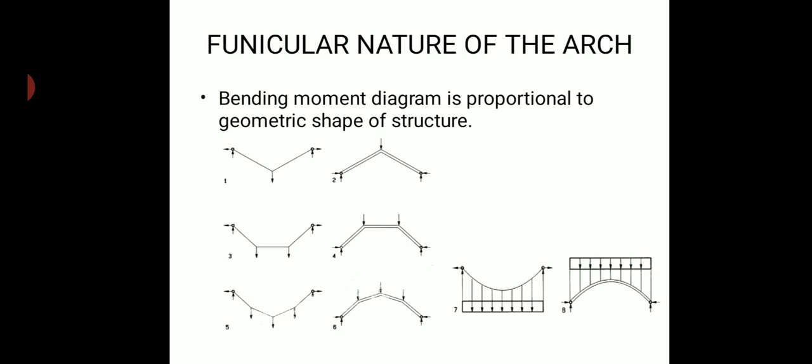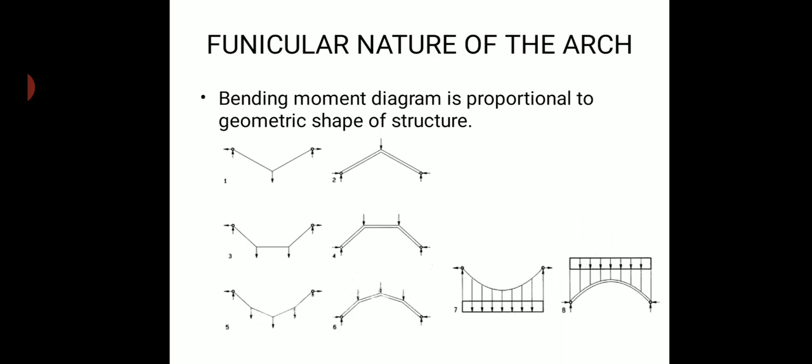The second figure is the same, and the third figure has two concentrated loads at some distance along the span, and it is symmetric in nature. As in the case of arches, the same result appears when it is subjected to the UDL.